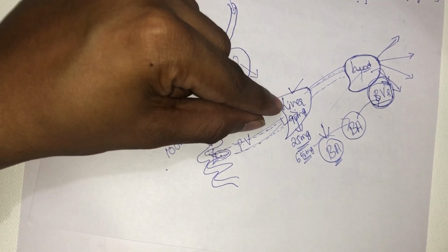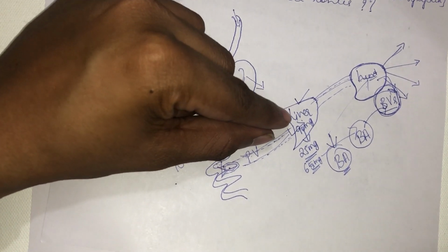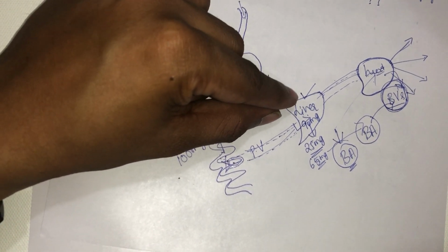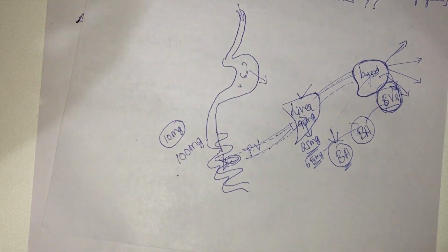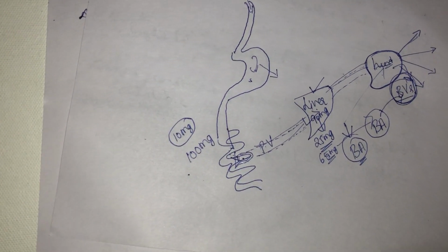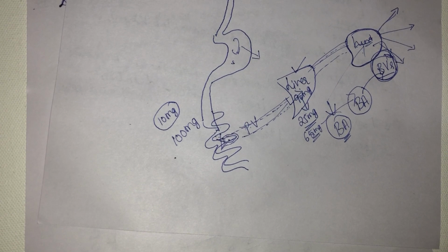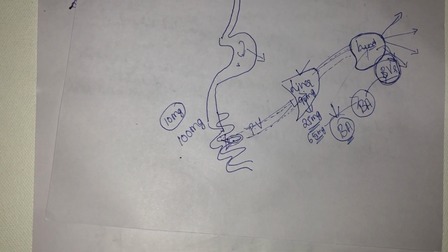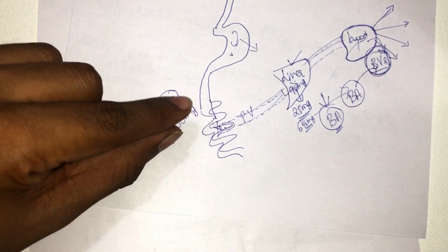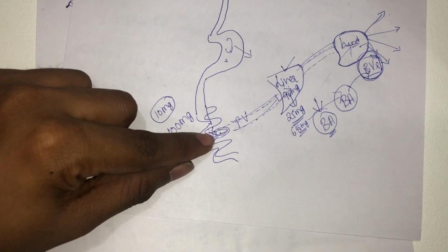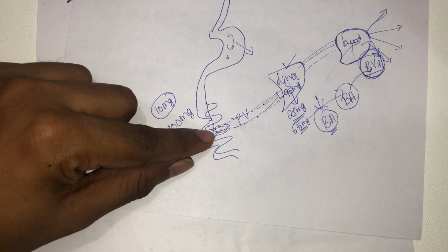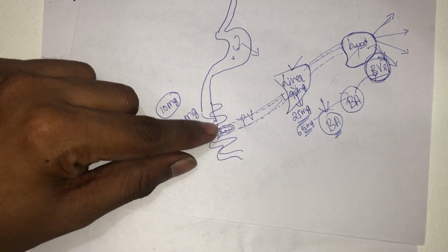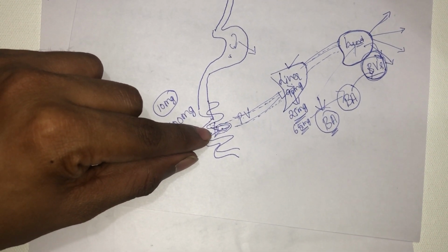So what do you mean by hepatic first pass effect? If you administer a drug through the oral route for the first time and it gets metabolized at the liver, you call that phenomenon hepatic first pass effect. What are the examples of drugs? For example, catecholamines: adrenaline, epinephrine or norepinephrine. If you administer them through the oral route, the majority of the catecholamine will get degraded at the intestinal level itself. So that's why you don't administer catecholamines through the oral route, due to the intestinal first pass effect.